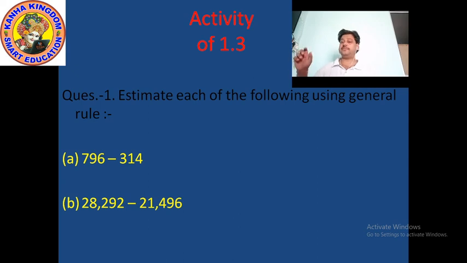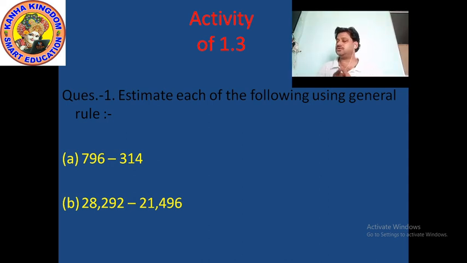What do you have to keep in mind? When we use the 1000 period, we keep in mind the 100 place and the 1000 place. If the 100 place is less than 5, then you convert the 100 place value, tens place value and ones place value into 0, and you change nothing in the 1000 place value. And whatever the digit in the 10,000 place value, it is also the same. But if the 100 place is 5 or more than 5, then you also convert the 100 place value, tens place value and ones place value into 0, but you add one more to the 1000 place value.